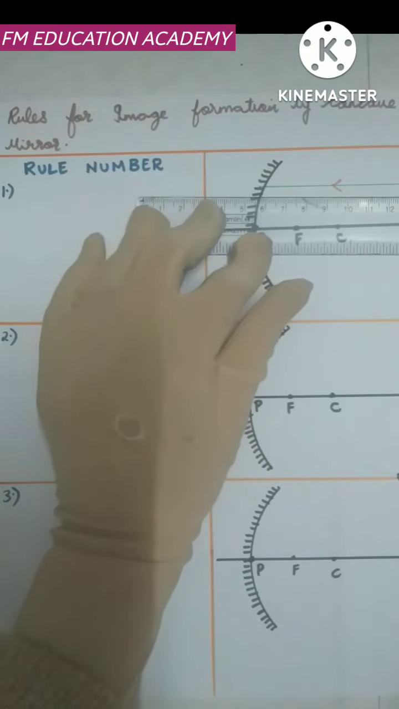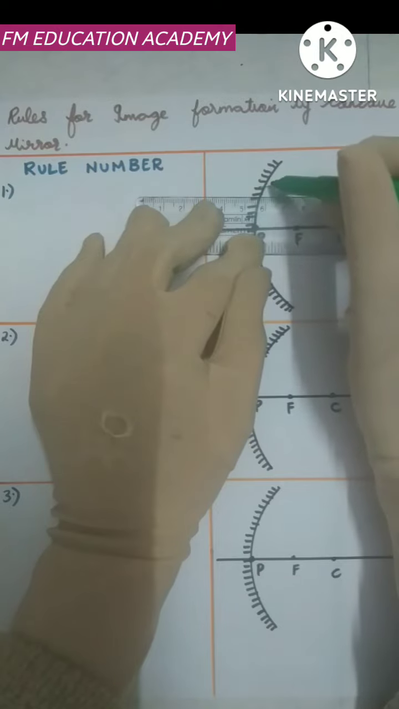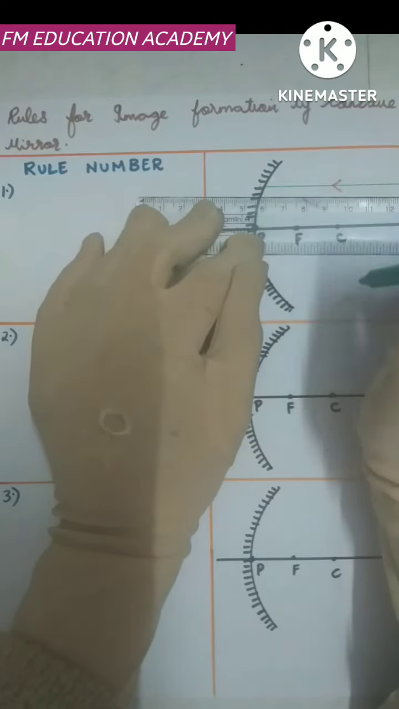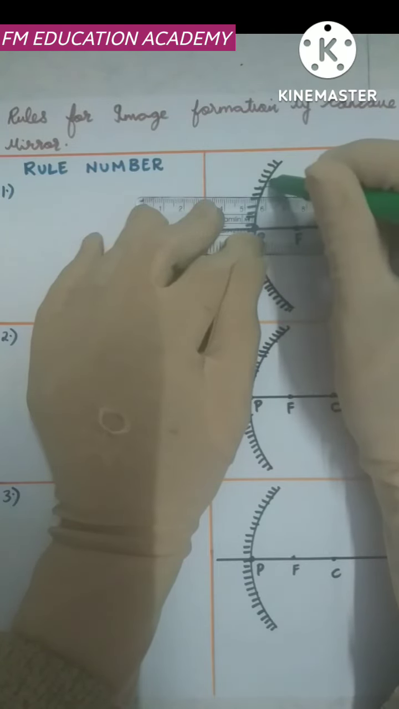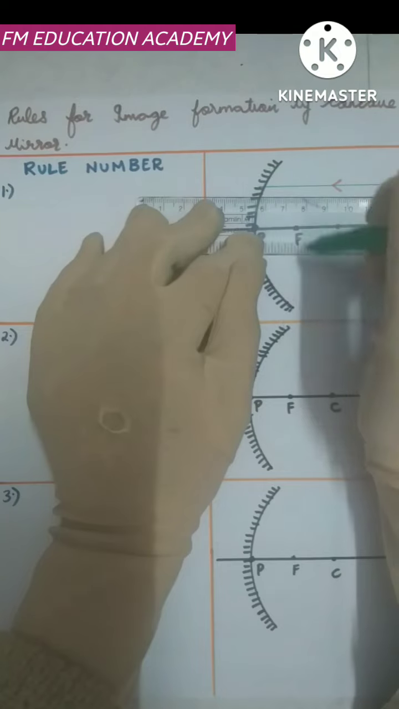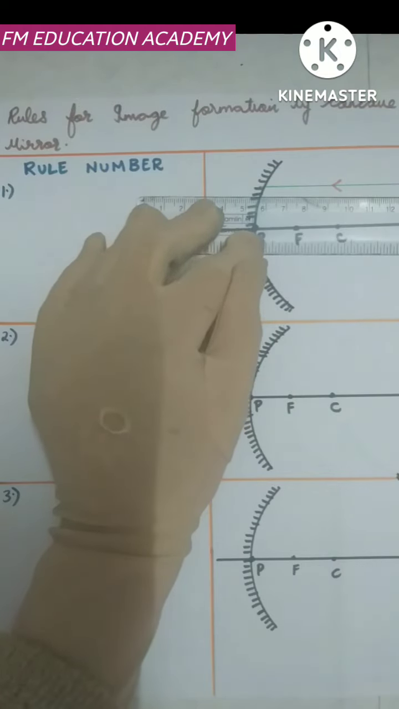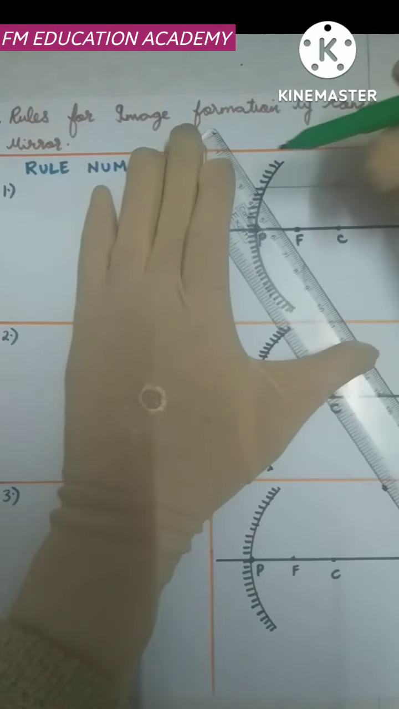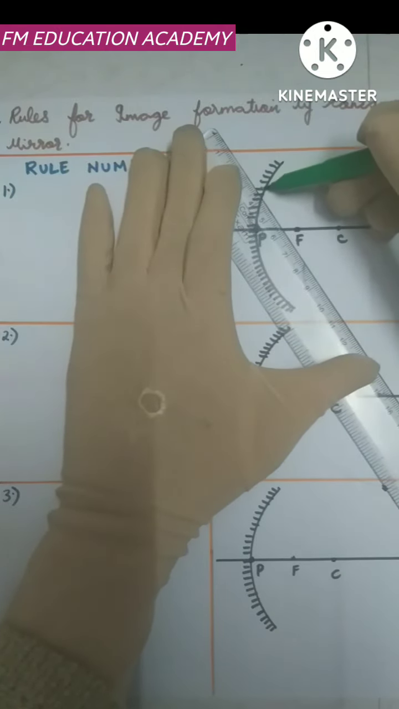The rule is, it will hit the concave mirror at this point, and after hitting the concave mirror at this point, it passes through the focus. A light ray parallel to the principal axis on reflection passes through the focus. So it passes through the focus from this particular point when it hits the mirror.